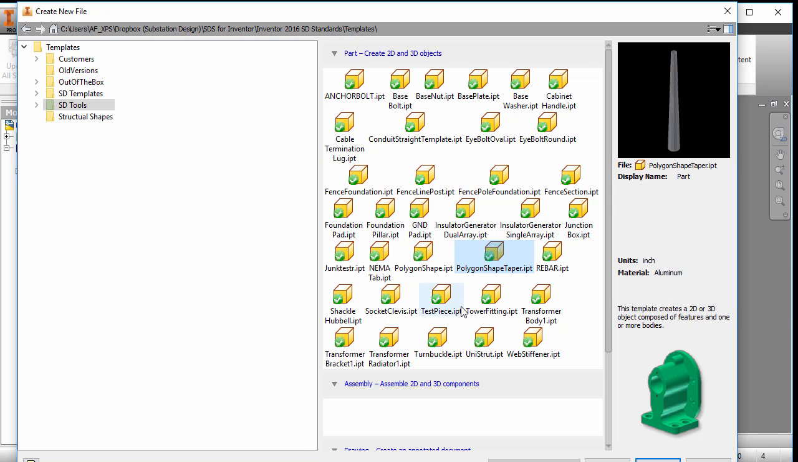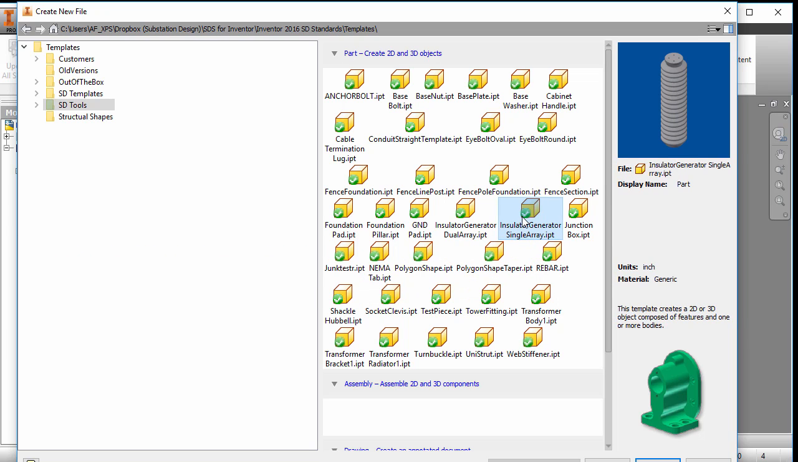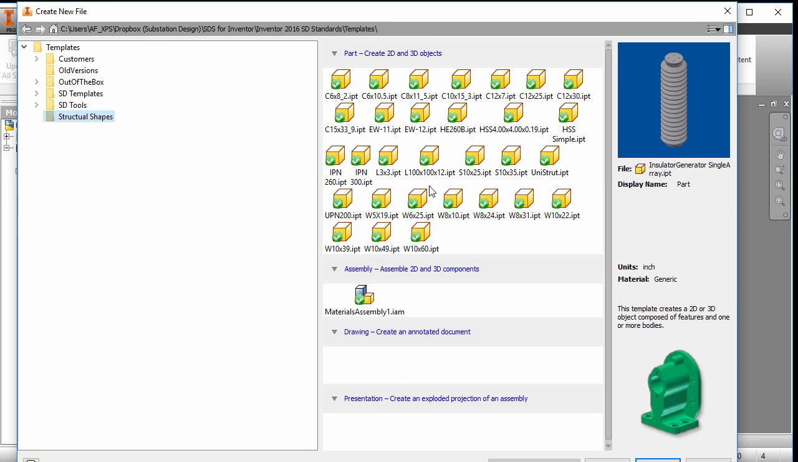I also have my insulator generator. This guy here, I can make any type of insulator from that. It's all parametric driven. So anytime I need to make one special case, I can run off and make it quickly. I have some structural shapes in here.